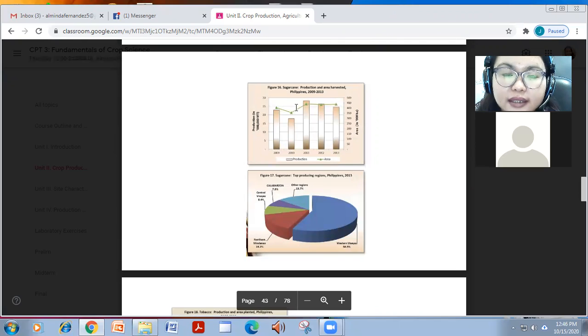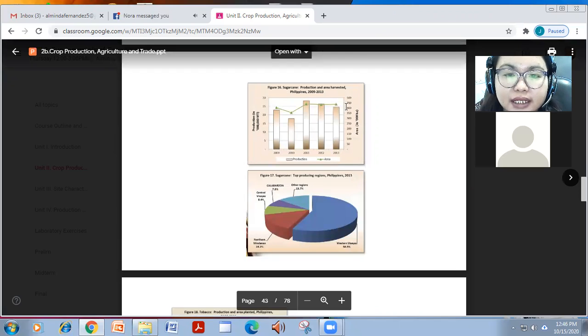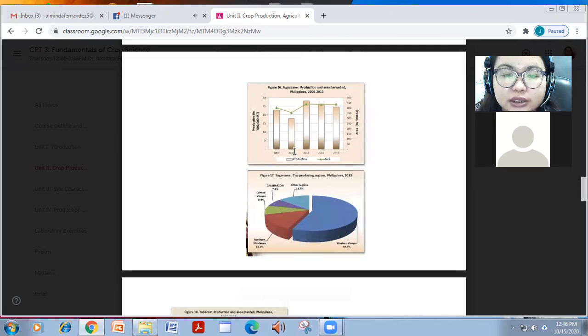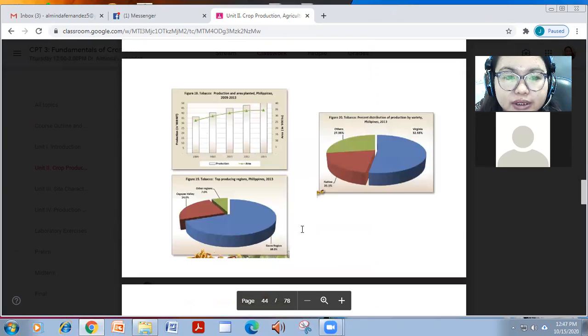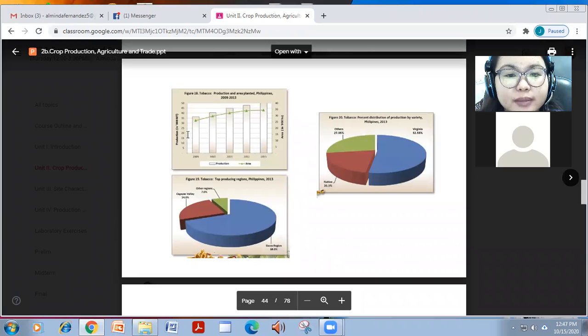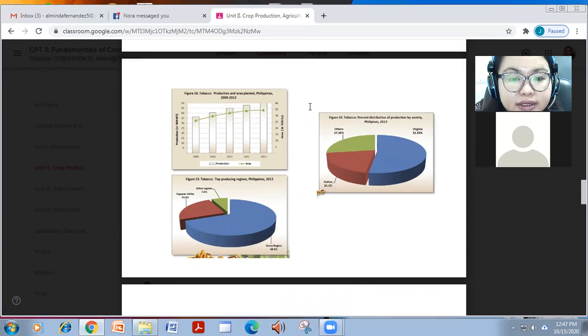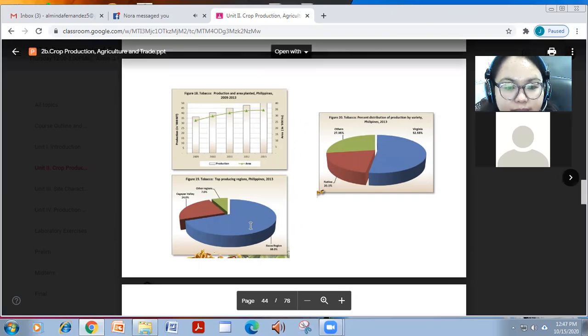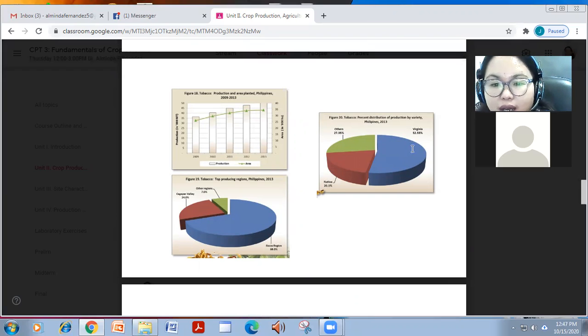For sugarcane, overall, nag-maintain lang siya, no? Although nag-decrease siya sa 2010. And it's Western Visayas, followed by Northern Mindanao as the top producers. For tobacco naman is increasing from 2009 to 2013 in terms of production and area, and the highest producer is Ilocos region. But in terms of variety, Virginia compared to native is higher, no? It's the highest that's being produced.